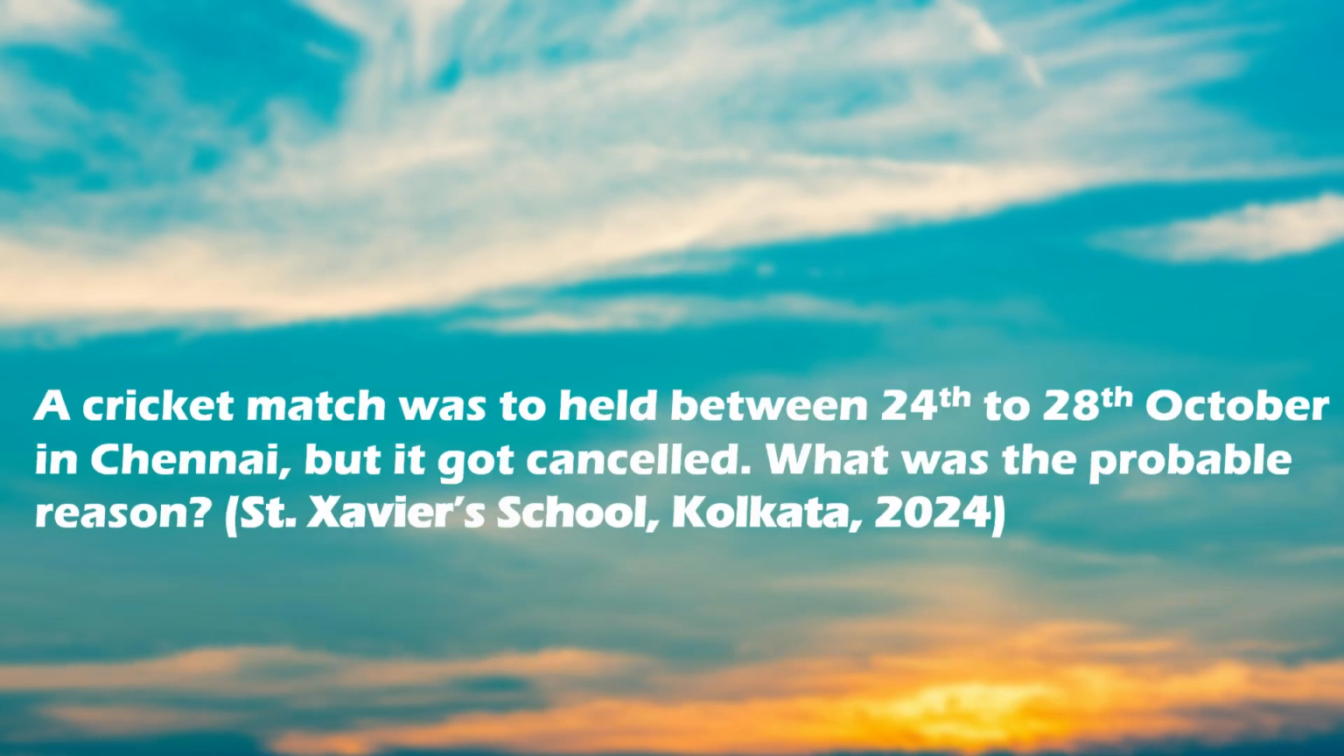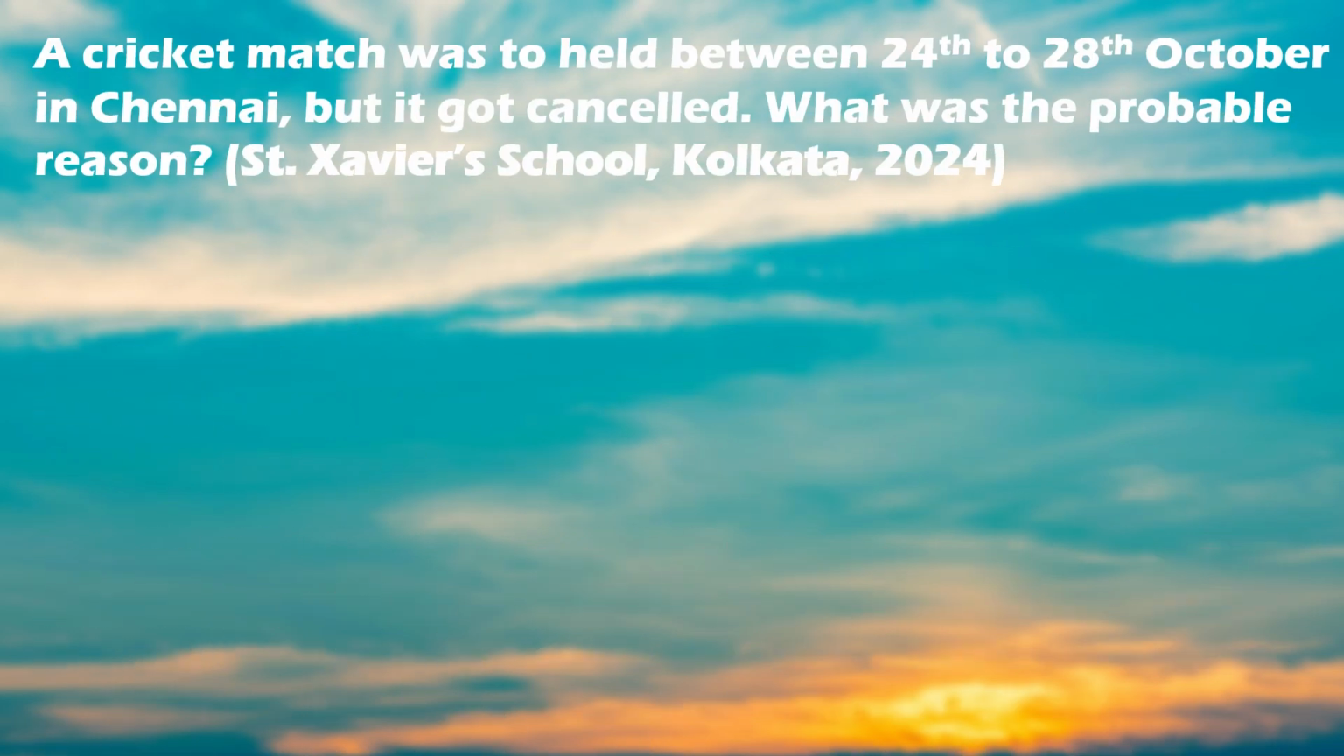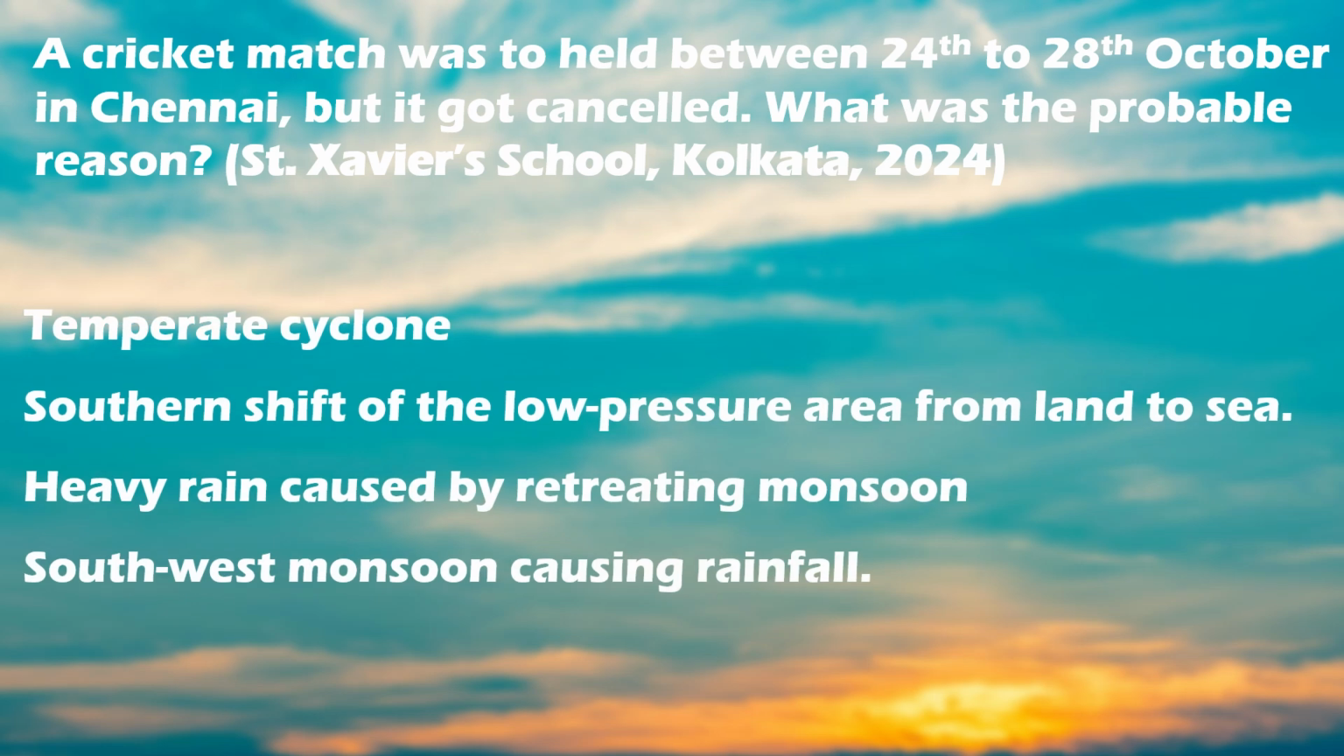The next question: a cricket match was to be held between 24th to 28th October in Chennai, but it got cancelled. What was the probable reason? The options are temperate cyclone, sudden shift of the low pressure area from the land to sea, heavy rain caused by retreating monsoon, southwest monsoon causing rainfall.